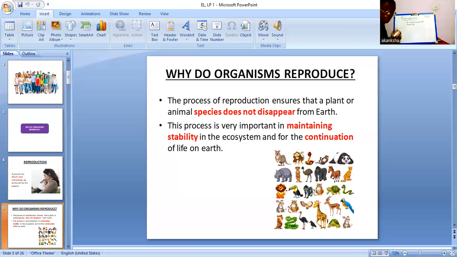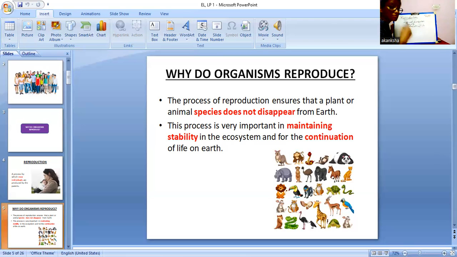What was the third point? The reason behind organisms reproducing is the continuation of life on Earth. So these three are the main important reasons for the organisms to reproduce.